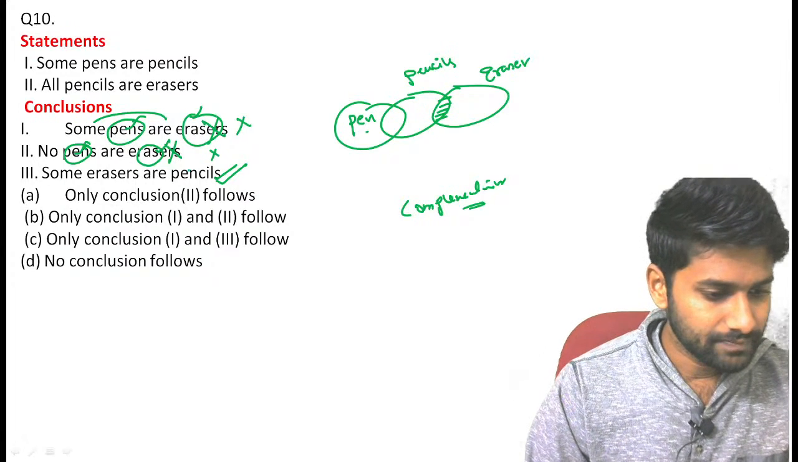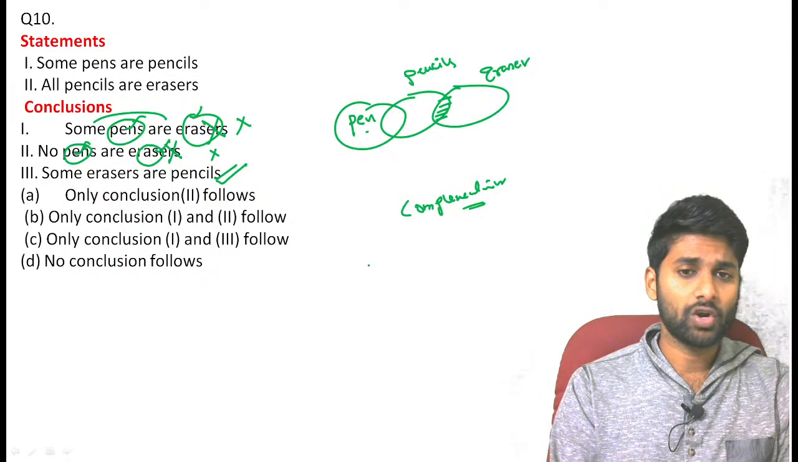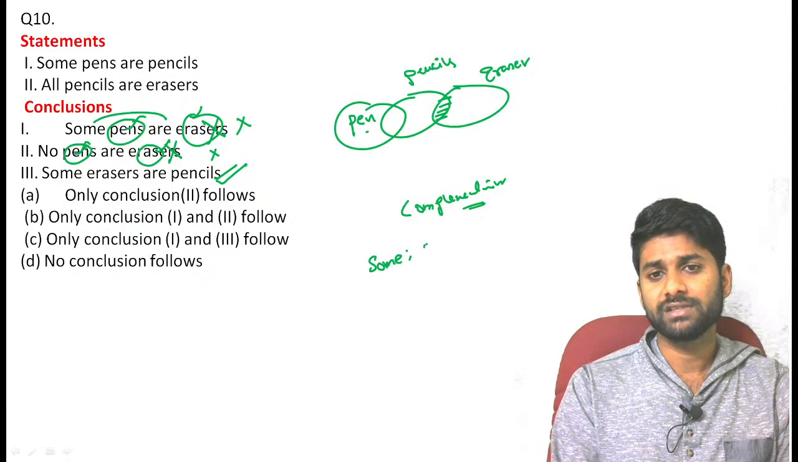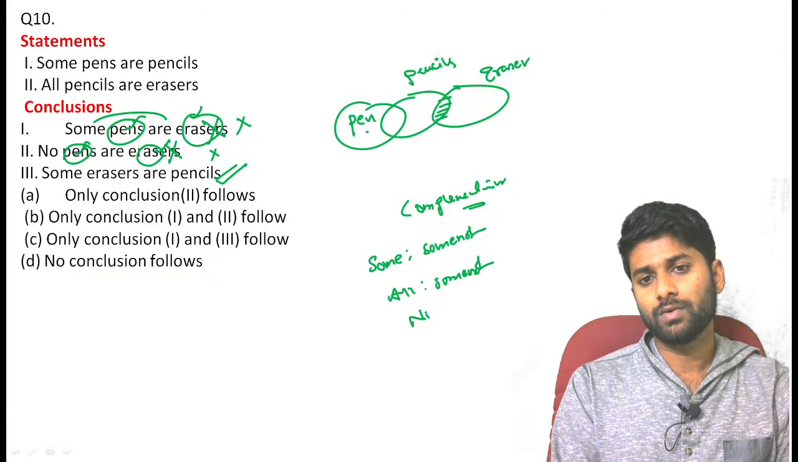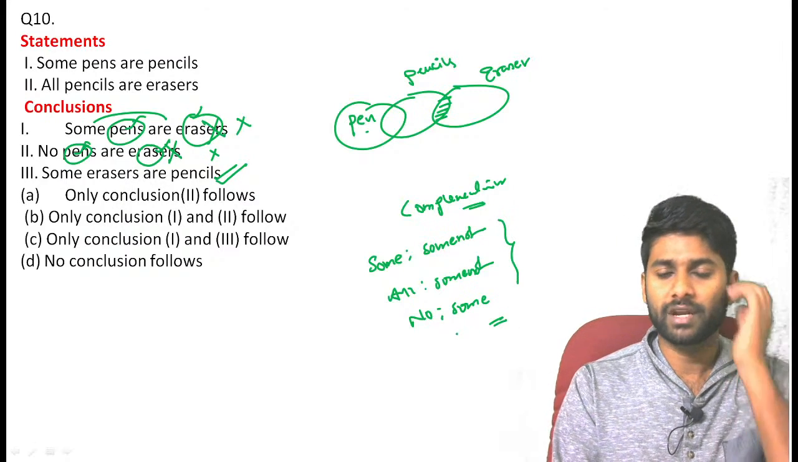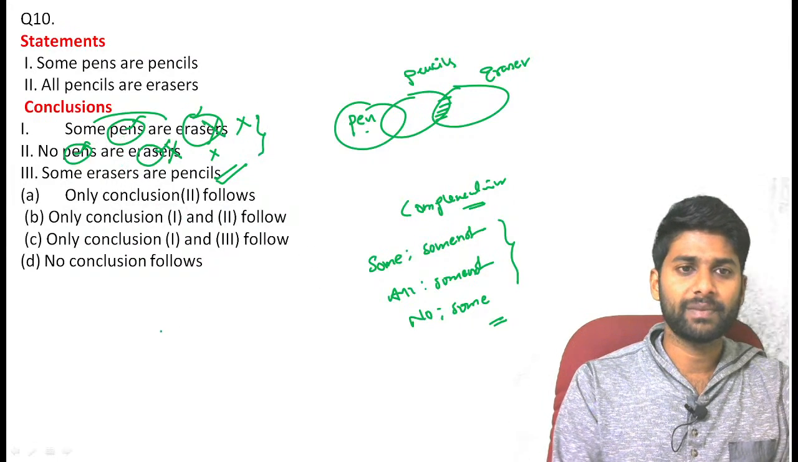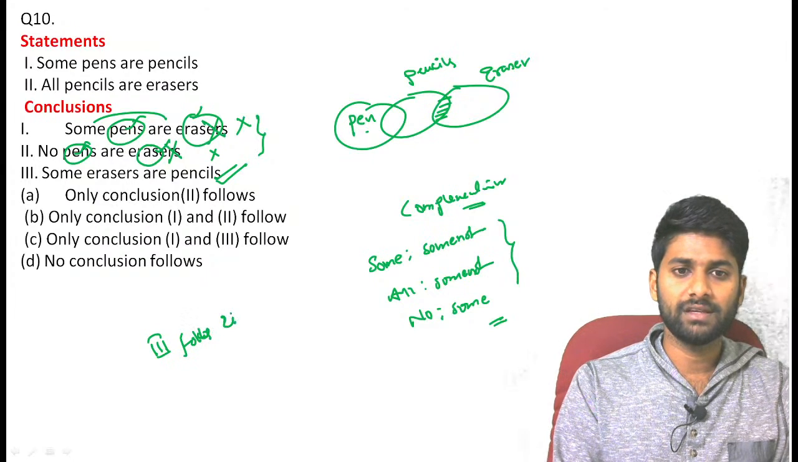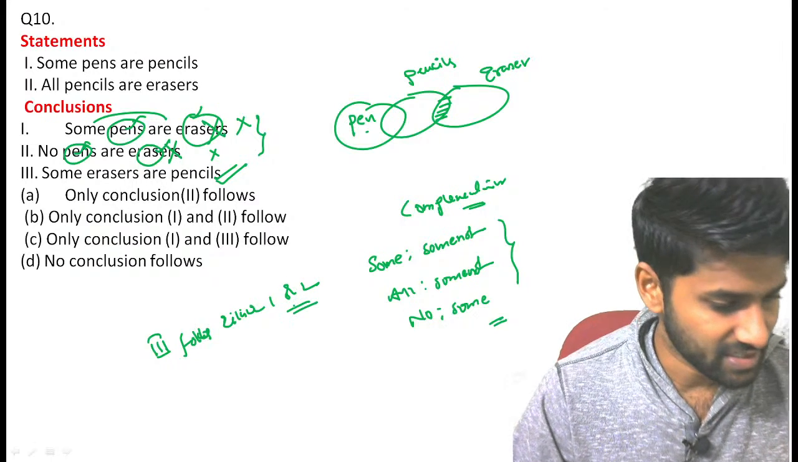Clear? Individually each conclusion is wrong. So to satisfy the complementary pair, what are the complementary pairs we have? See, some, some-not is one complementary pair. All, some-not is another complementary pair. No, some is another complementary pair. These are the complementary pairs. If you satisfy any of the complementary pairs, definitely you can choose your option as either-or. See, here definitely we can represent the perfect answer: 3 follows, and either 1 or 2. This is the perfect representation, guys.